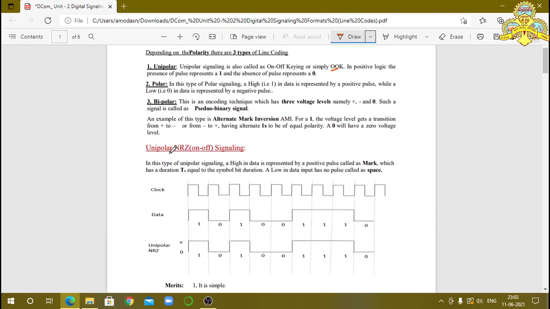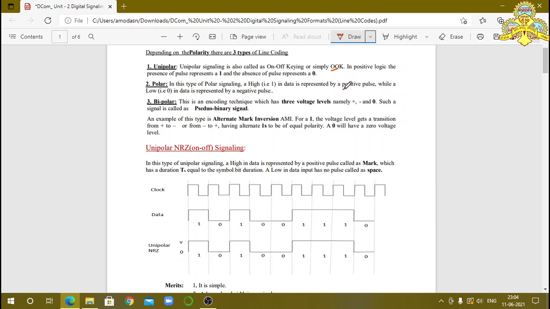Polar. Here we have polarity. Here 1 is indicated by a positive value and 0 is indicated by a negative value. In unipolar we have only one polarity, but here we have two polarities. In this type of polar signaling, a high, that is binary bit 1 in data, is represented by a positive pulse.